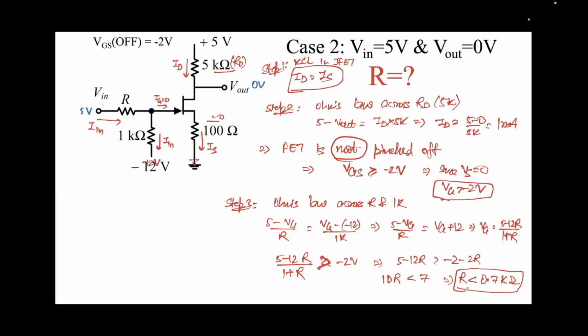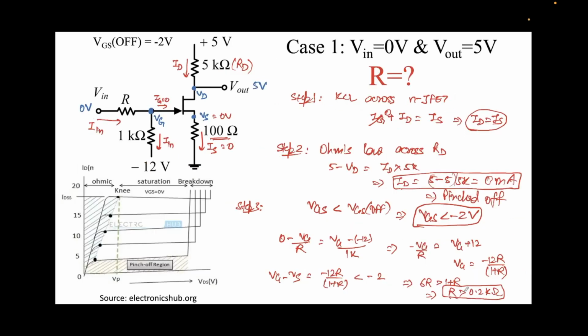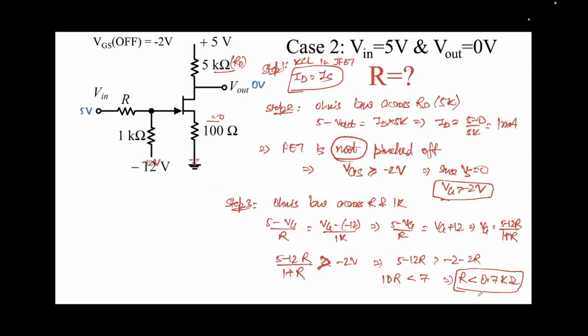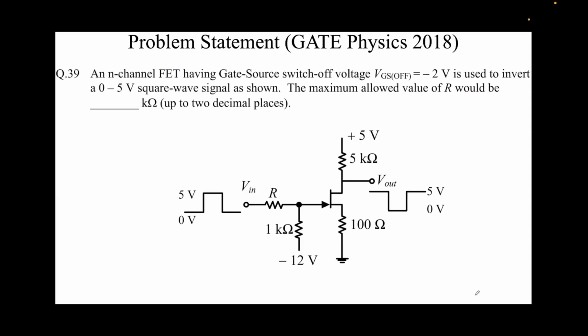And in the previous slide we saw that R should be greater than 0.2 kilo ohms. So this means the value of R should be greater than 0.2 kilo ohms and should be less than 0.7 kilo ohms. You can also put an equality here because we are operating at the near boundary. So for analysis it won't matter much.